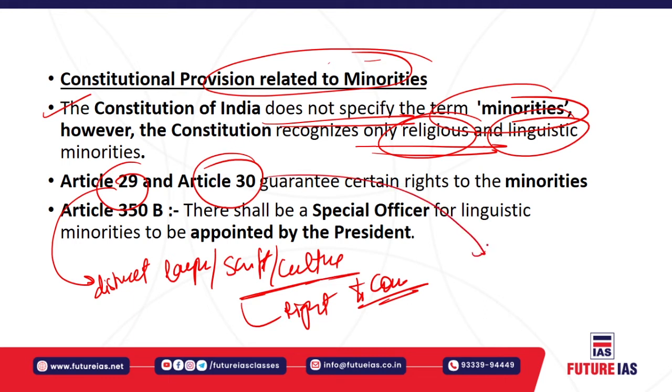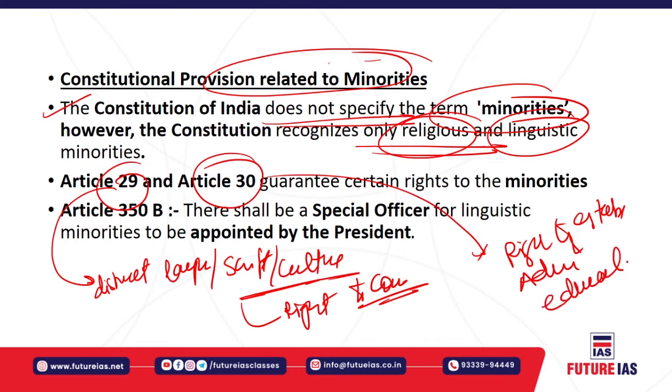What is Article 30? Article 30 says that all minorities, whether based on religion or language, shall have the right to establish and administer educational institutions of their choice. That is also a very important article. Then Article 350B, that is the Special Officer for linguistic minorities, to be appointed by the President. The main duty of this Special Officer is to investigate matters related to the safeguards provided to linguistic minorities under the Constitution of India.